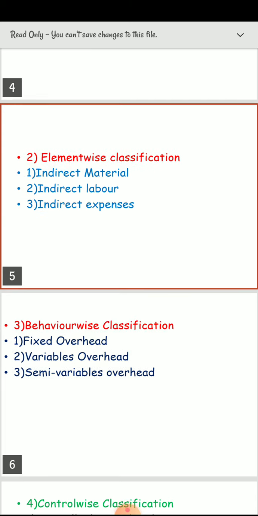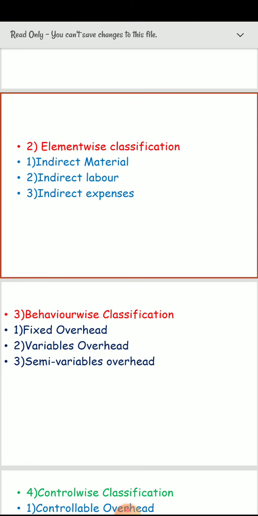Then the second one is variable cost. Variable cost in aggregate tends to vary in direct proportion to changes in the volume of output or turnover. In other words, when volume of output increases, total variable cost also increases, and vice versa, but the variable cost per unit remains fixed.